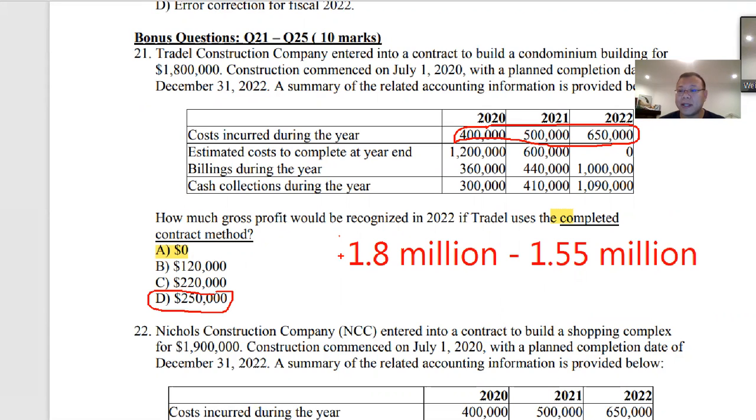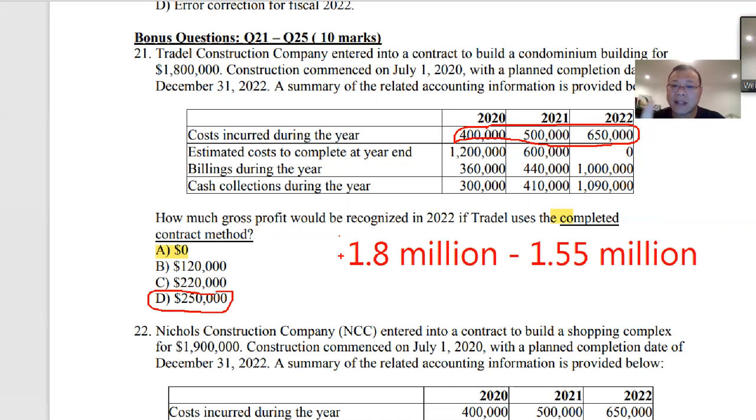I hope I made this clear. You have to be careful here. You can't just jump to the last year and figure out the total cost and the gross profit. If at the end of 2021 it was an onerous contract, you would have recognized a loss in 2021, and in 2022, when you reverse the loss, you would recognize more gross profit.